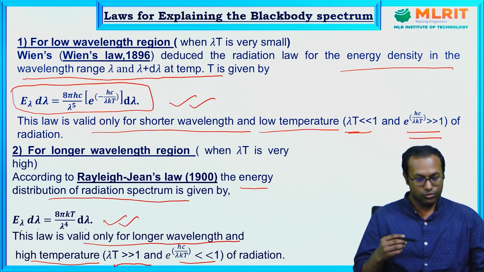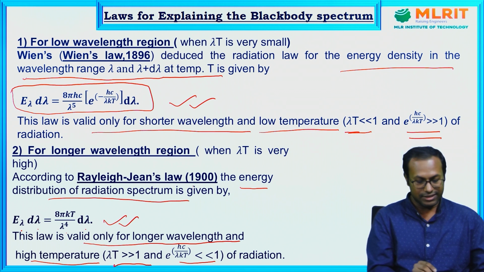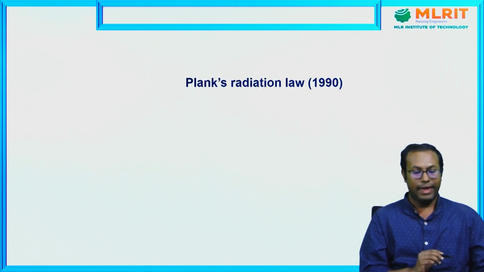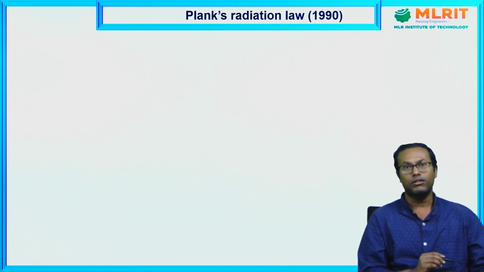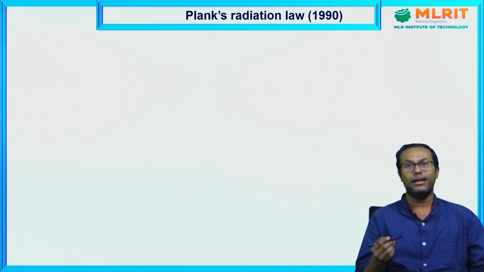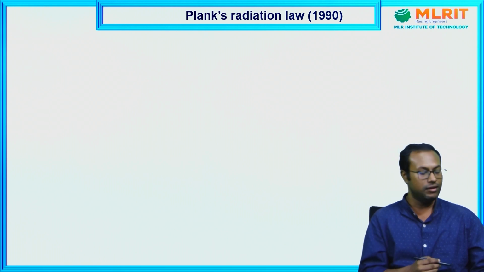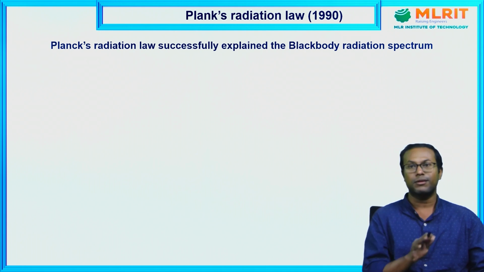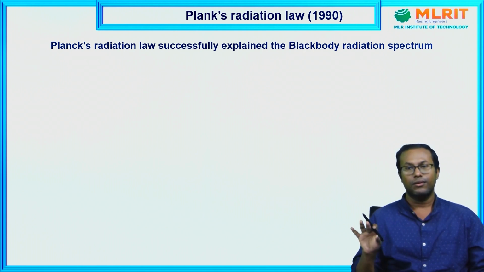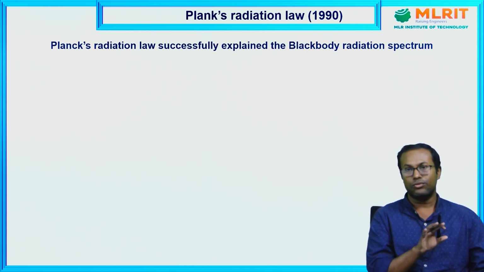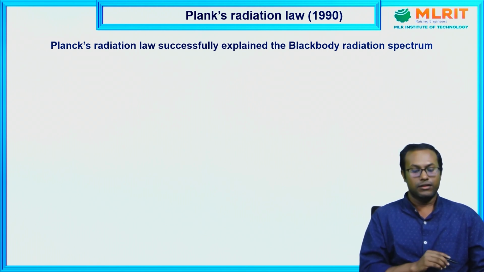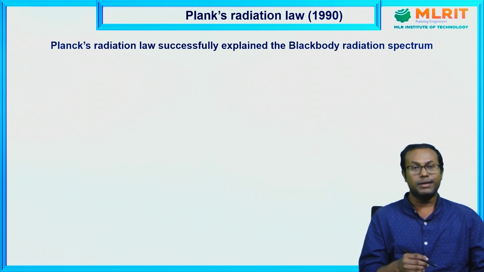So to overcome these things, in exactly the same year, around 1900, Planck proposed his law of radiation to describe the black body radiation spectrum, and this law successfully explains the black body radiation spectrum over the entire range, in the low wavelength region as well as in the longer wavelength region. For this, Planck gives some assumptions.